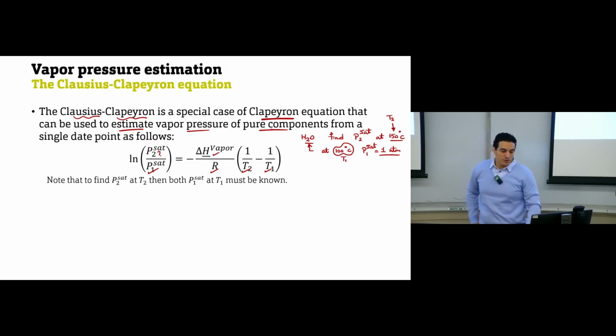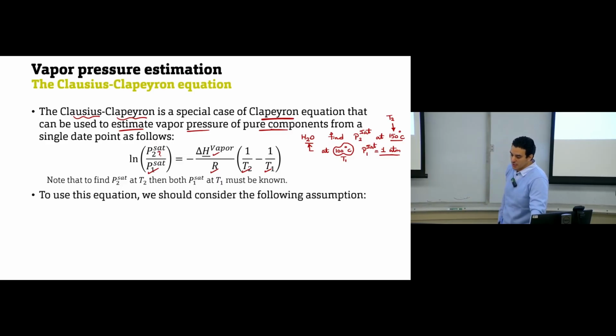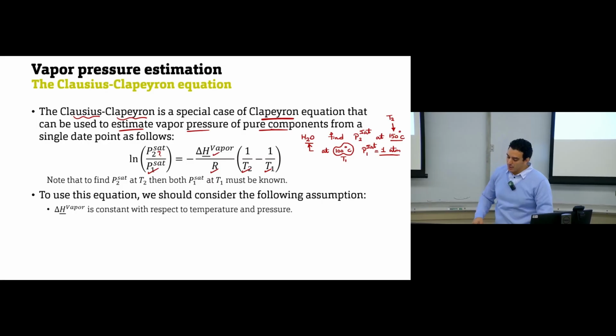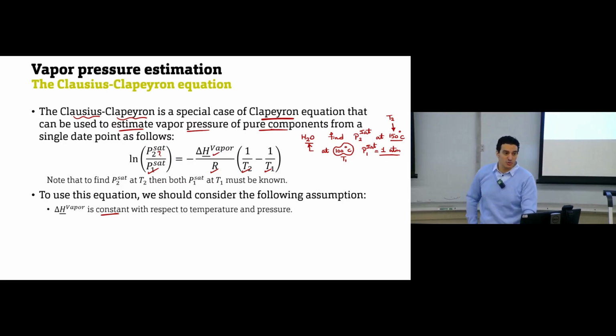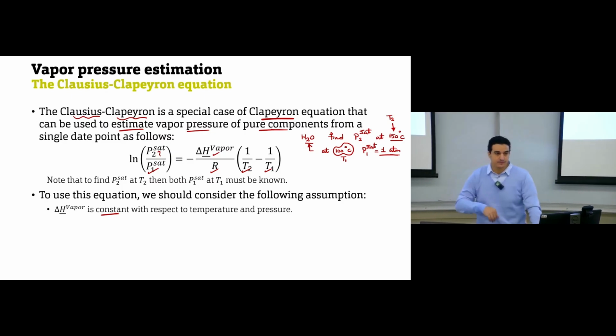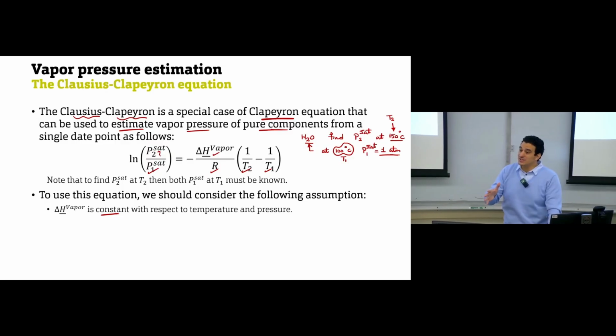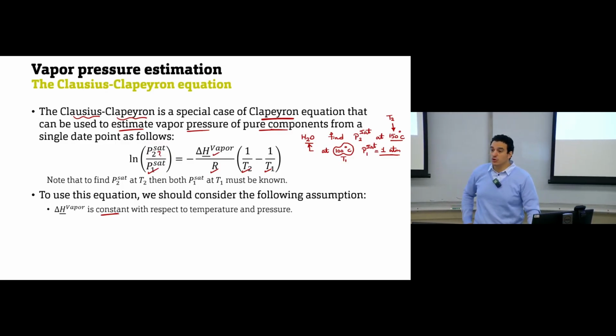Okay. But this equation is based on some assumptions. The first assumption is that the latent heat of vaporization is constant. So if you have a substance whose latent heat of vaporization is not constant, this equation will not be valid.